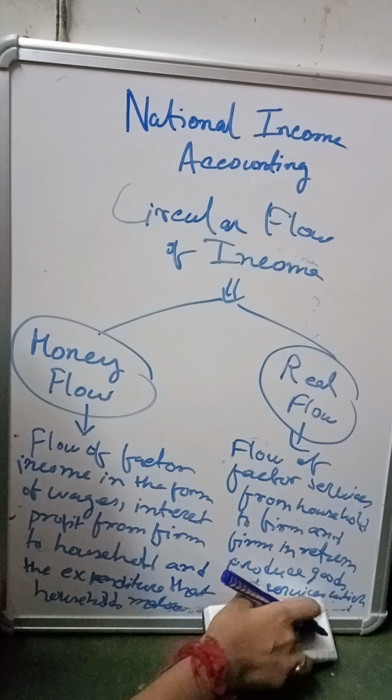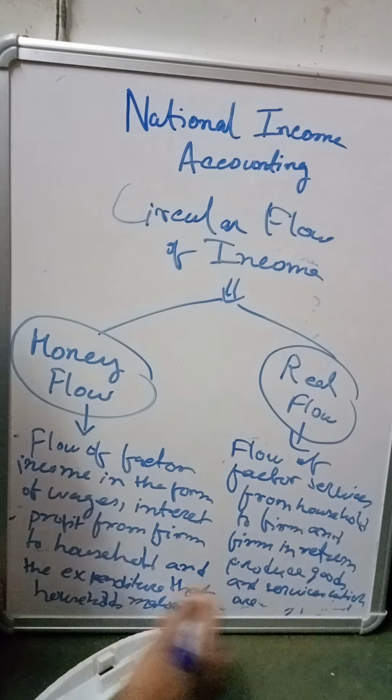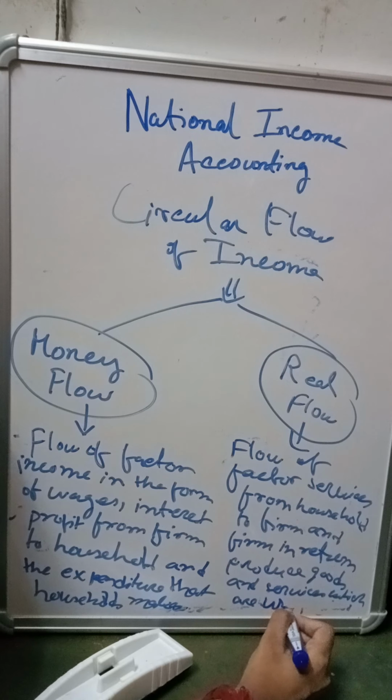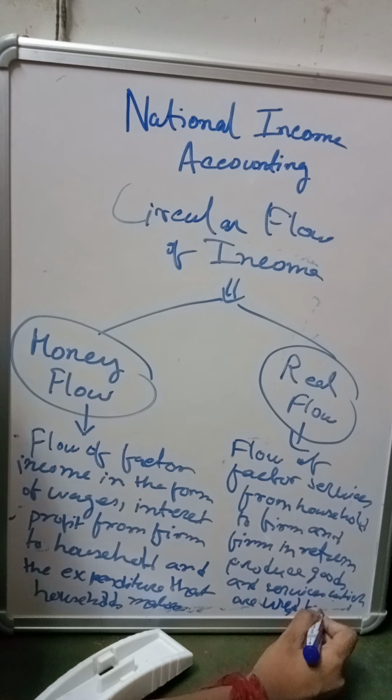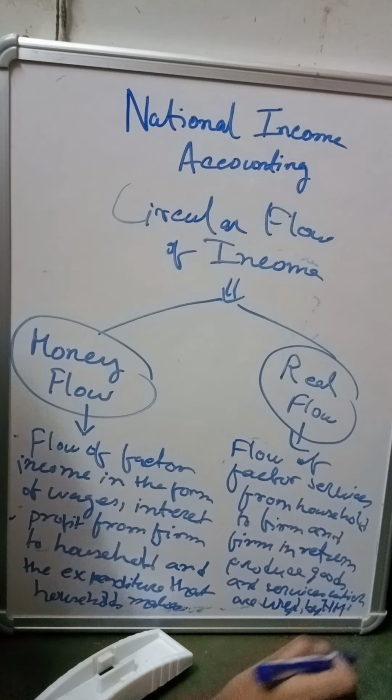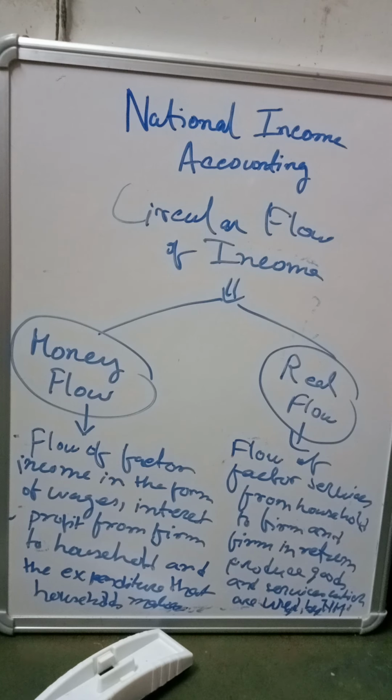Okay, I do not have much space, so I am writing used. Which are being used by the household, HH. HH stands for household. So these are the two concepts involved in the circular flow of income.